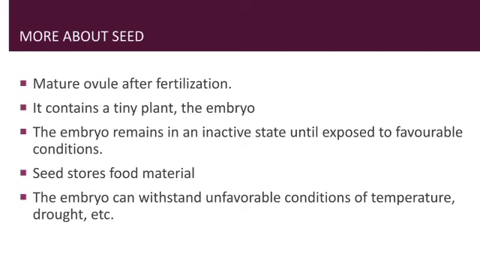Seed is actually a mature ovule. After fertilization, it contains a tiny plant that is called embryo. The embryo remains in an inactive state until exposed to favorable condition. That means when the seed is exposed to a favorable condition, it starts growing into a new plant.